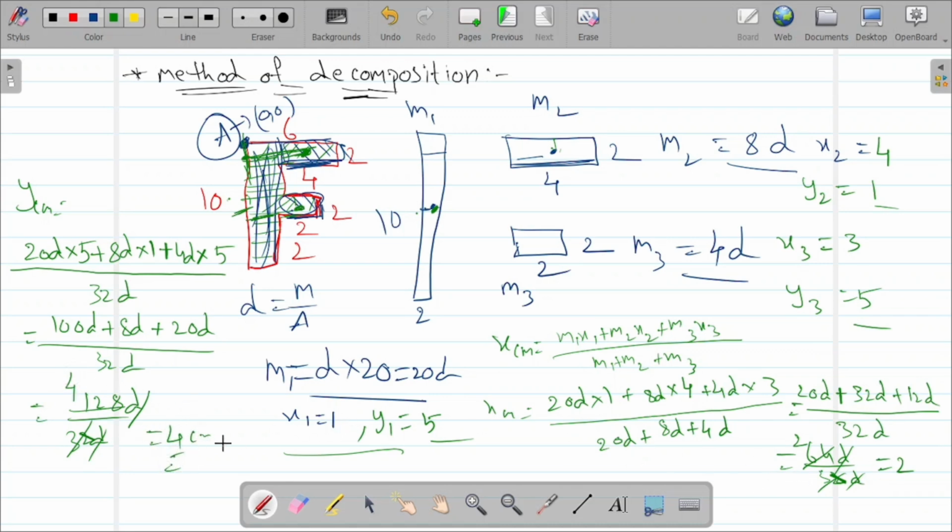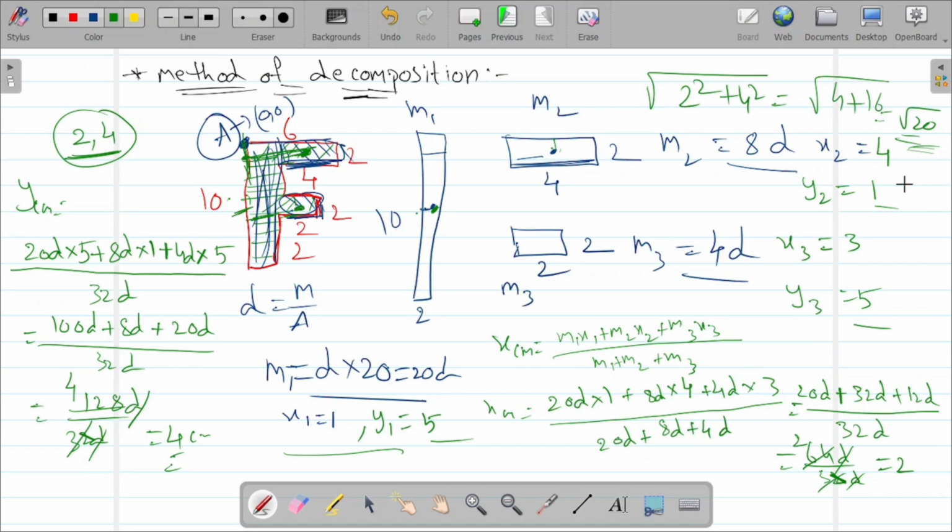So its coordinates are 2 comma 4. 2 comma 4 is the center of mass coordinates. What is the distance? Distance will be these two only. It's root over 2 square plus 4 square. It's root over 4 plus 16. It's root over 20. Okay, at that distance the center of mass exists.